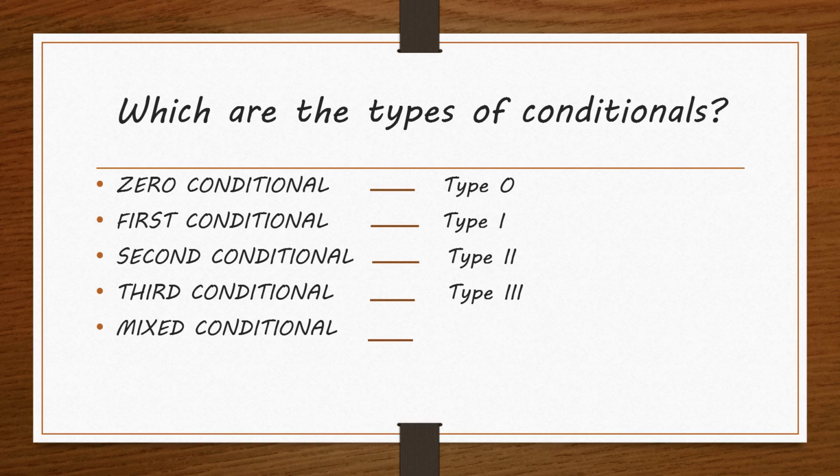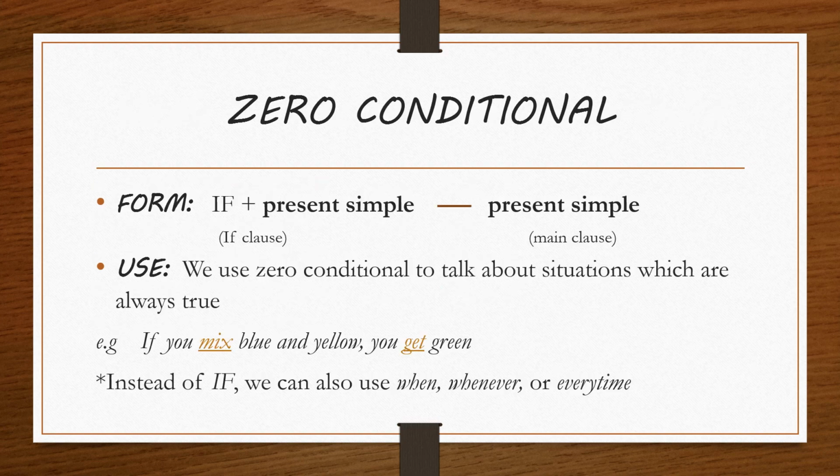Which are the types of conditionals? We have zero, first, second, third, and mixed conditionals. Otherwise, they are called type 0, type 1, type 2, and type 3. Let's start with zero conditional.